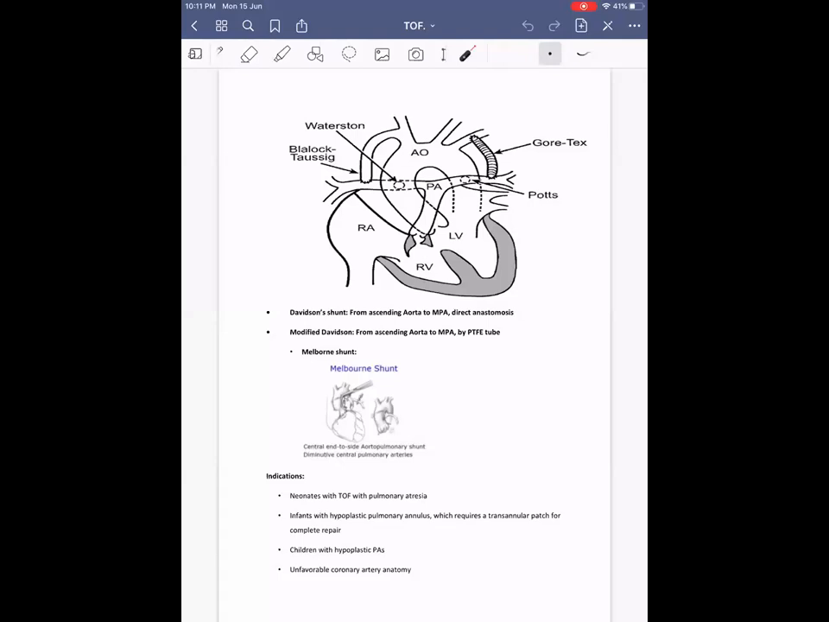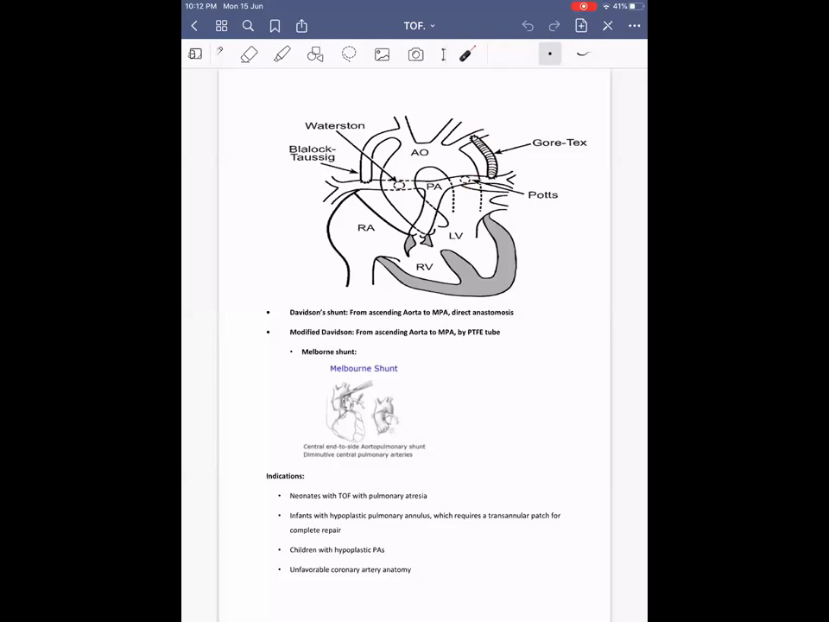Then this is the image showing various types of shunt. This is the modified BT shunt. This is the Waterston shunt done between the ascending aorta and right pulmonary artery, and this is the Potts shunt done between the descending aorta and left pulmonary artery. So these central shunts are not commonly used nowadays.